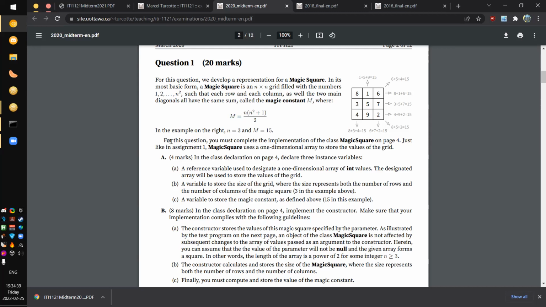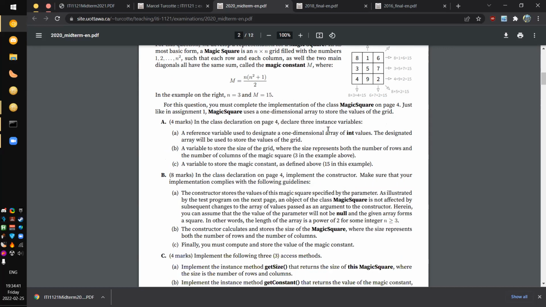For this question, you must complete the implementation of class MagicSquare on page 4. Just like in assignment 1, this uses a one-dimensional array to store the values of a grid. Why are you using a one-dimensional array to store the values of a grid? I'm going to assume that it's stored like 0, 1, 2, 3, 4, 5, 6, 7, 8, which to me is a bit cursed, but we'll work with that restriction.